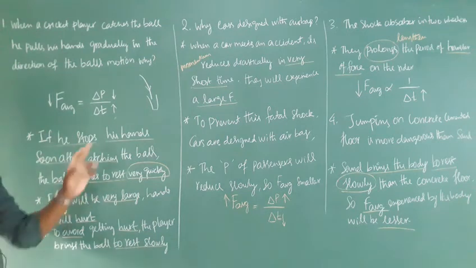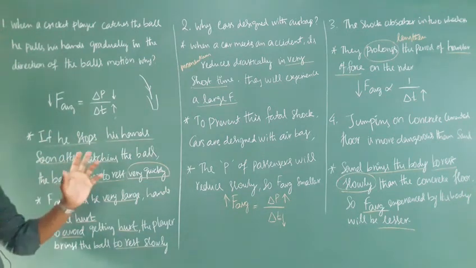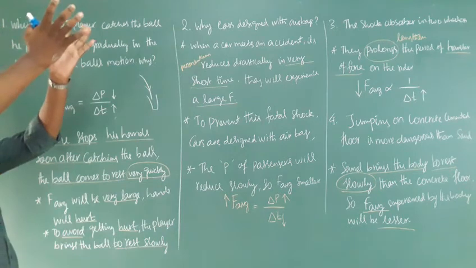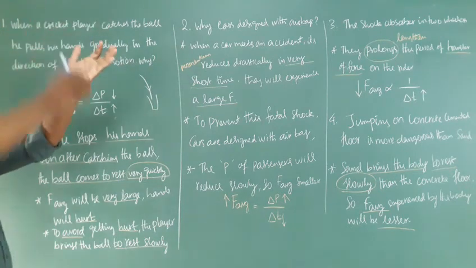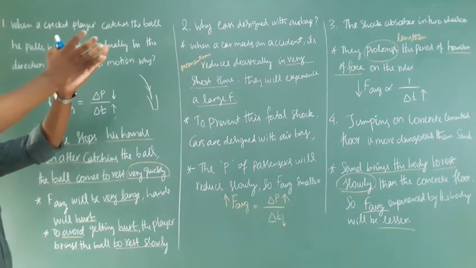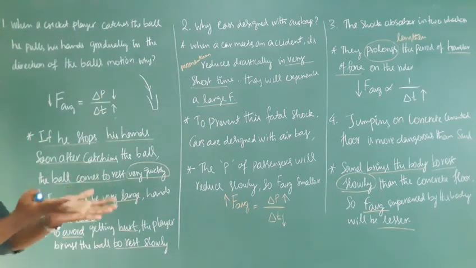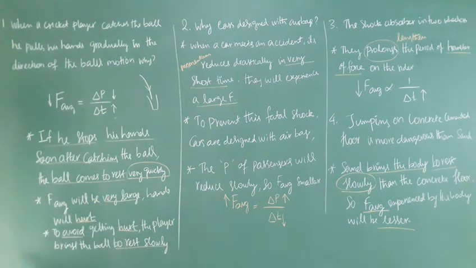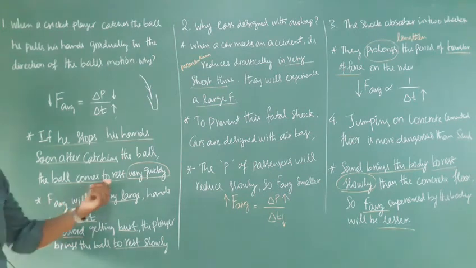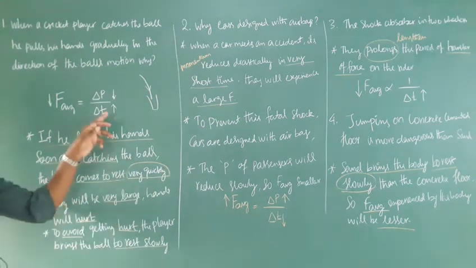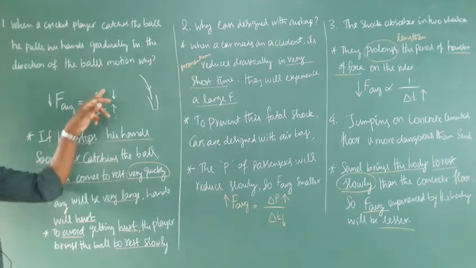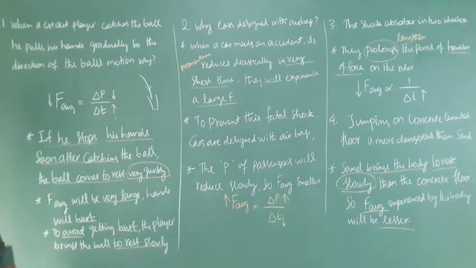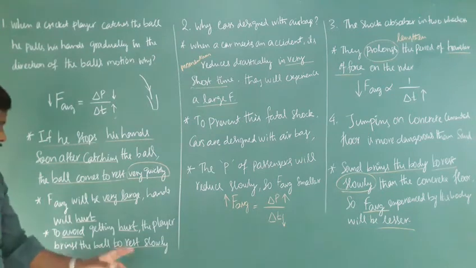If he stops his hands soon after catching the ball, the travelling time is short. If you increase the travelling time, the hurting of the hands is somewhat reduced, because the ball comes to rest slowly. If the time is very less, the momentum change is more, so the average force is also more. F average will be very large and the hands will hurt. To avoid this, the player brings the ball to rest very slowly.